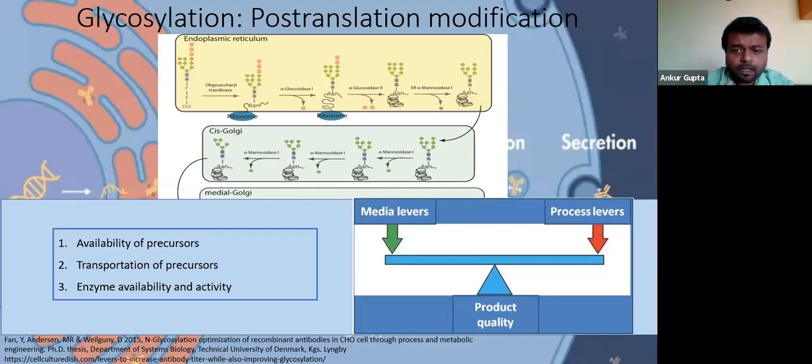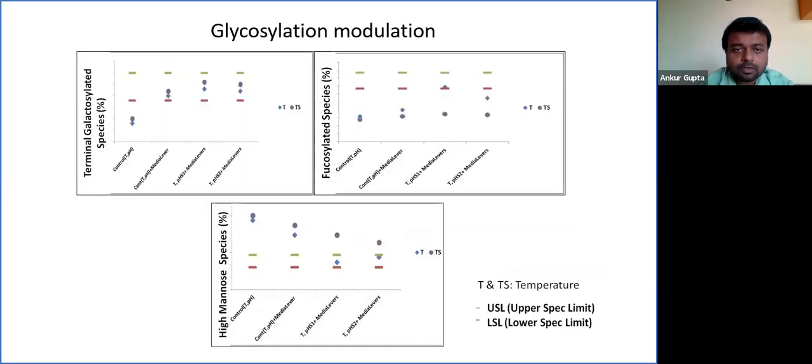So now if we want to modulate a product quality, what are the factors we have? On one hand, we have certain process levers as well as media levers. I will talk about these two things in the next part of my slides. So if at the upstream stage we have these two levers, we modulate them to get a desired product quality. Now I will discuss one of the experiments we have done for glycosylation profile modulation.